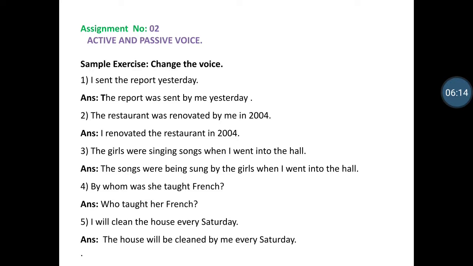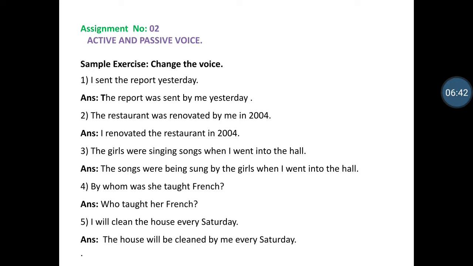By whom was she taught French? It is an interrogative sentence. We know that by whom is there, and the sentence begins with who. We delete by whom and use who instead. Then was taught means passive voice structure is there. It is the passive form of simple past tense. That's why, who taught her French? She is transferred to her. Who taught her French?